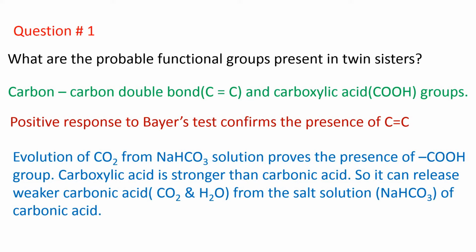So evolution of carbon dioxide from sodium bicarbonate solution proves the presence of the carboxylic acid group. Carboxylic acid is stronger than carbonic acid, so it can release the weaker carbonic acid, that is carbon dioxide plus water, from the salt solution, that is sodium bicarbonate solution of carbonic acid.